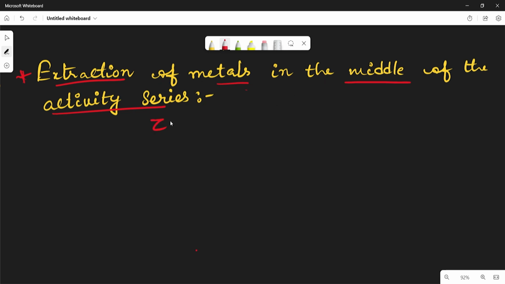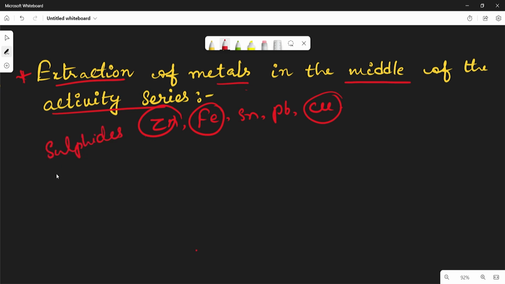Generally in the middle of the activity series there will be zinc, ferrum, tin, lead, copper, etc. Most of these metals are present in the form of sulfide ores and carbonates.